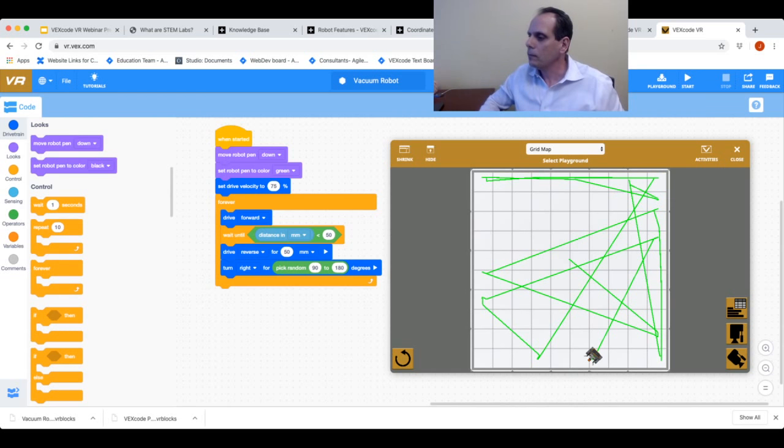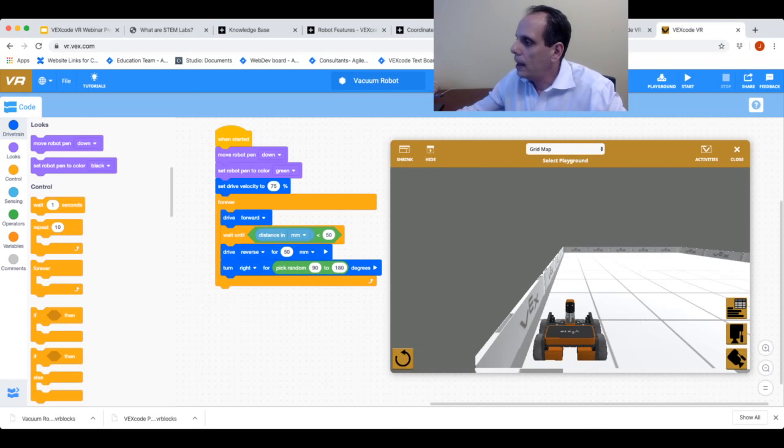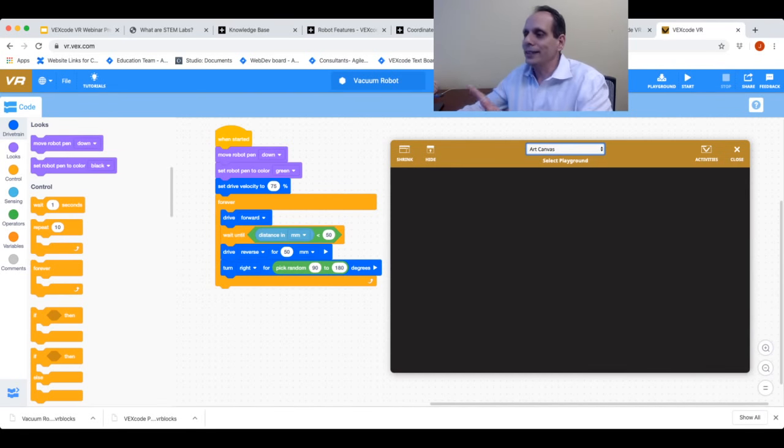All right, so let's explore some more of the functionality of VEX Code VR. One of the things that teachers are often trying to teach in computer science is conditionals, if-else statements, things of that nature, in order to show off the robot making a decision. So I'm going to reset, and now I'm going to choose the Art Canvas. I'm going to delete everything that I have in the program right now, very simply just by doing that right there.